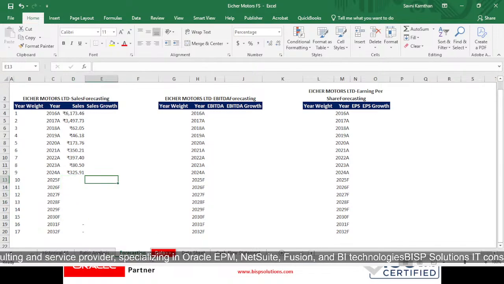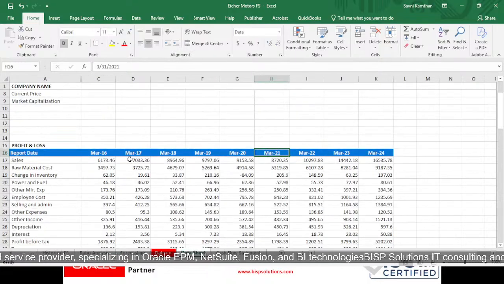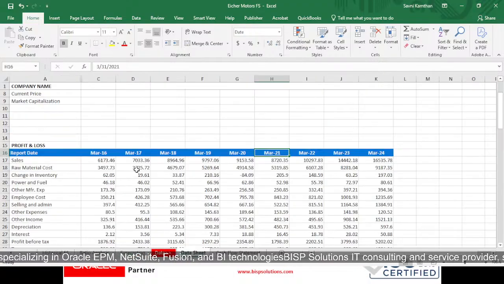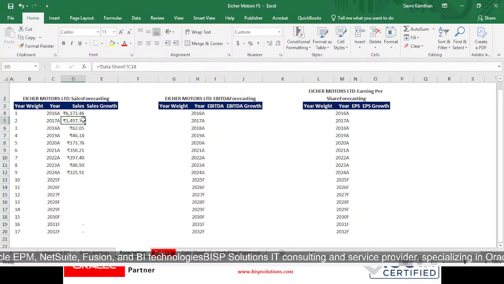Let us check if it is correct or not. It is taking for March 2017 7033. No, it is not taking.